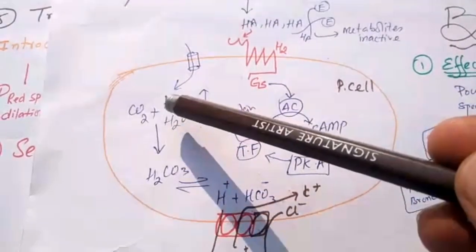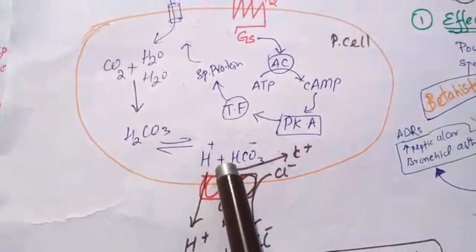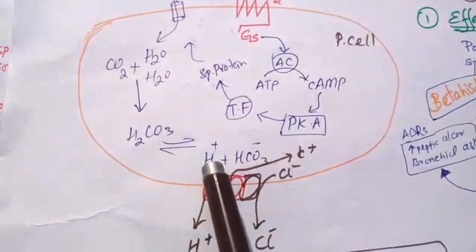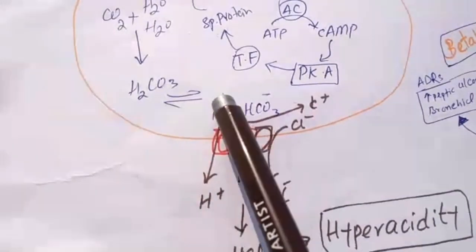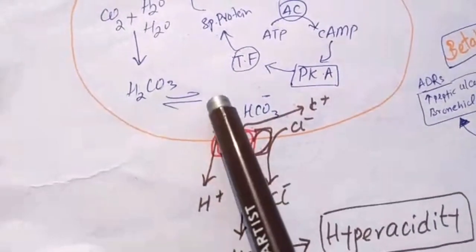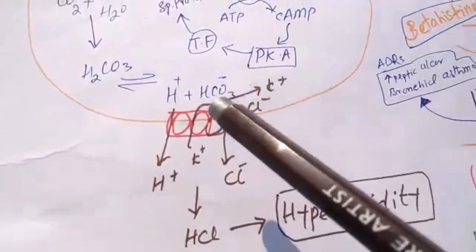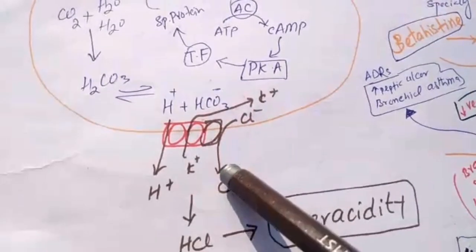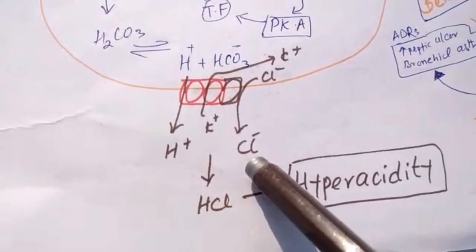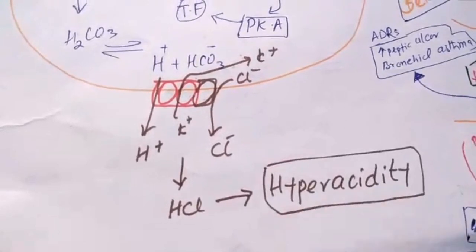Water is internalized. Water and carbon dioxide react, carbonic acid produces bicarbonate, and the proton pump is internalized, with antiport transport of proton and potassium, and then potassium is antiported with chloride, and this proton combines with this chloride forming HCl. This is known as hyperacidity in the stomach.